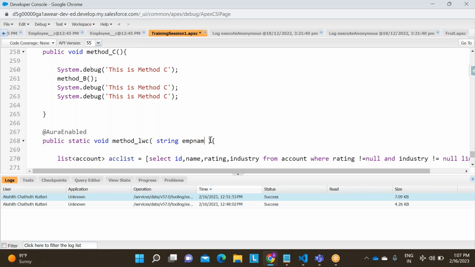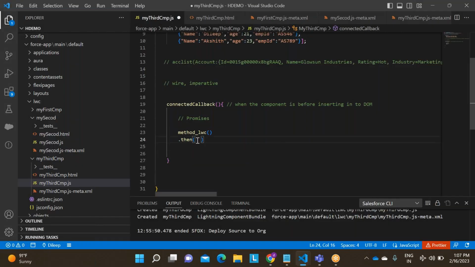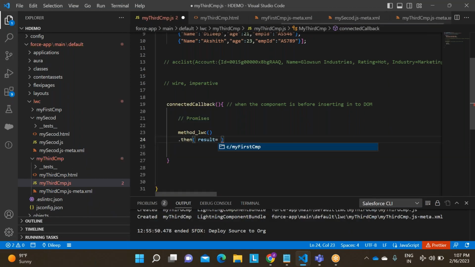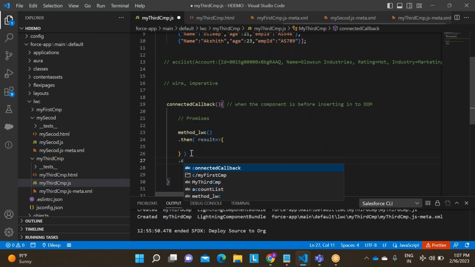Simply, when I pass a function here, that function is called a callback function. Here I am writing a function result, that is a callback function, right? This type of functions are called callback functions. Don't confuse. Similarly, we have dot catch.